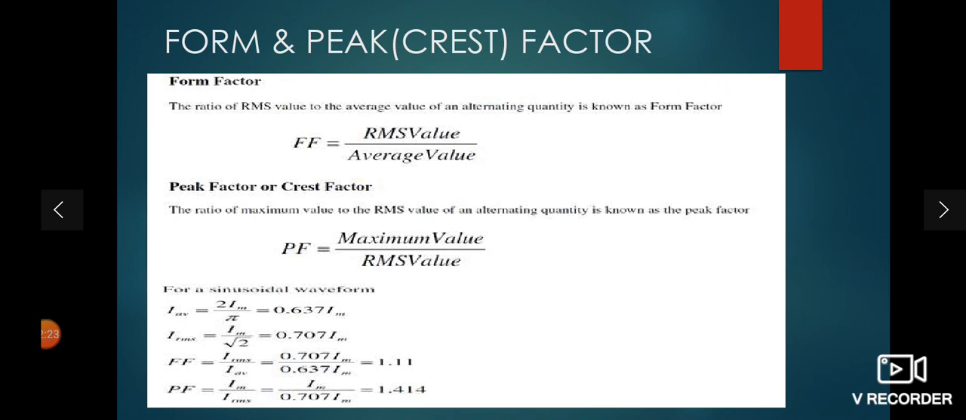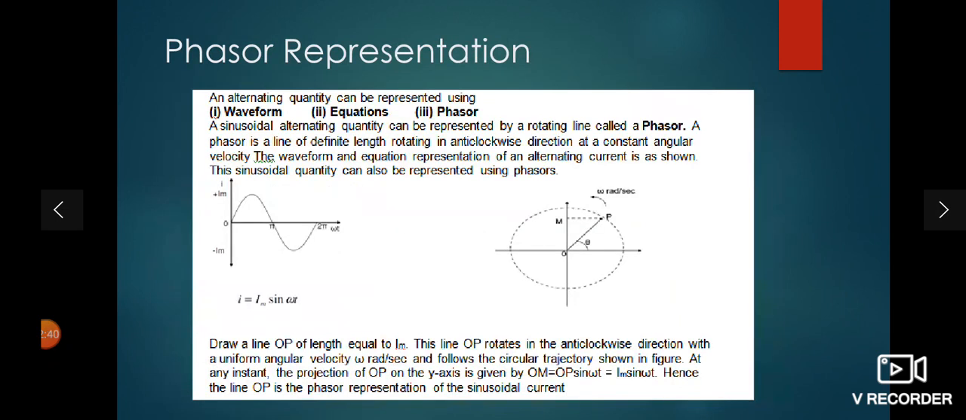Now what is the peak factor? Peak factor is the maximum value divided by the RMS value. So maximum value Im, RMS value 0.707 Im, Im cancels out, 1 upon 0.707, and you will get 1.414. So that is the peak factor.